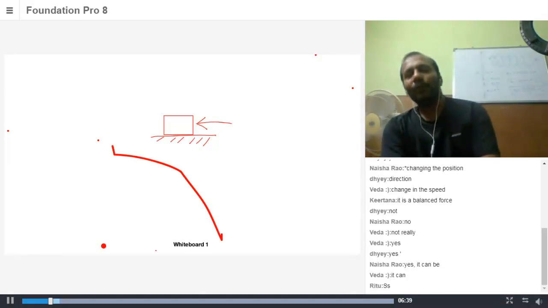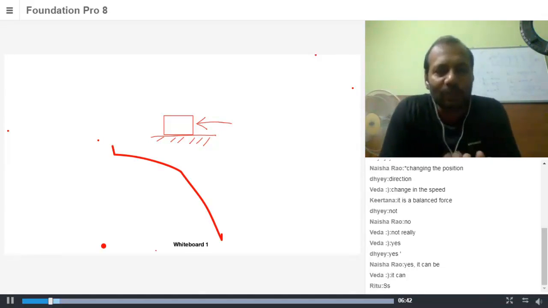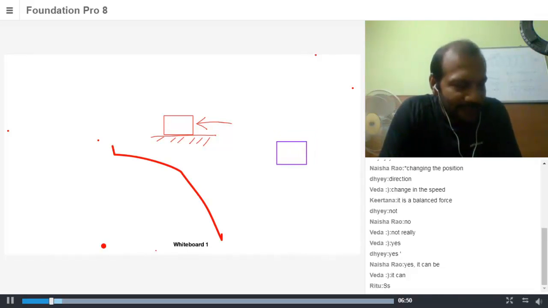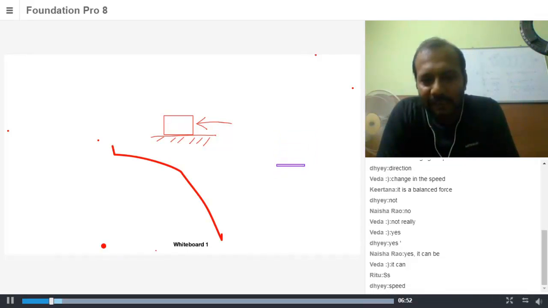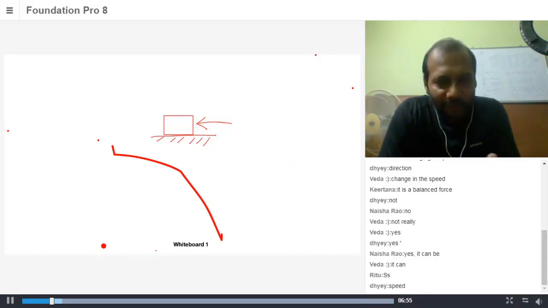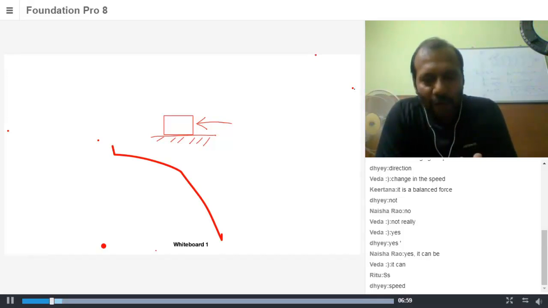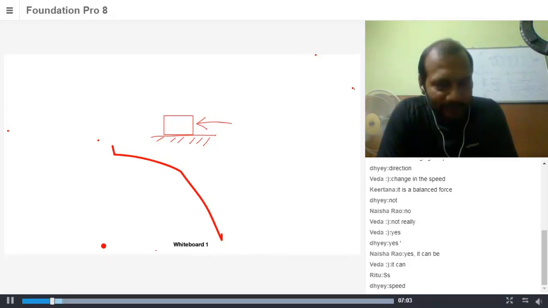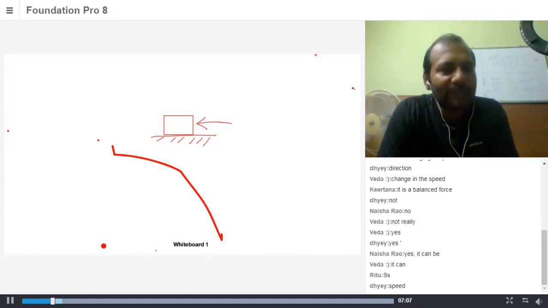Now let's see. A force is a push or a pull, that's for sure, right? What all things can a force do? A force can change the shape of the object, as you said. A force can put the body into motion. A force can stop a body which is already in motion. And sometimes force might not do anything at all.